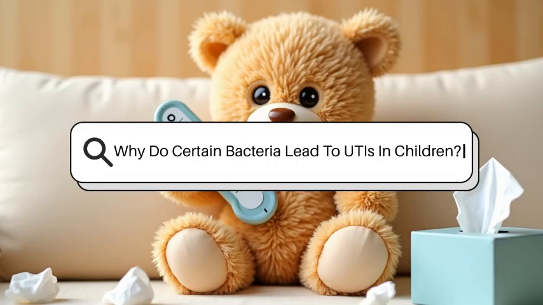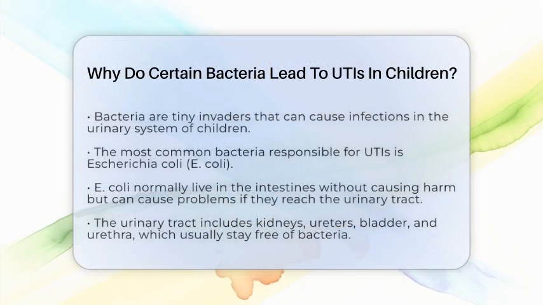Why do certain bacteria lead to UTIs in children? Imagine bacteria as tiny invaders trying to find a cozy spot inside the body. Some bacteria are better at sneaking into the urinary tract and setting up camp, which can lead to infections called urinary tract infections in children.